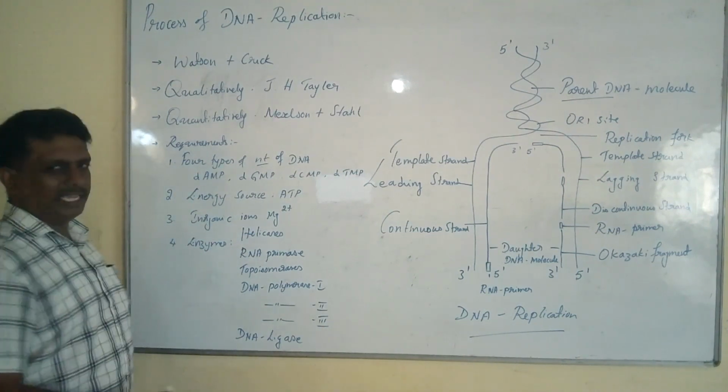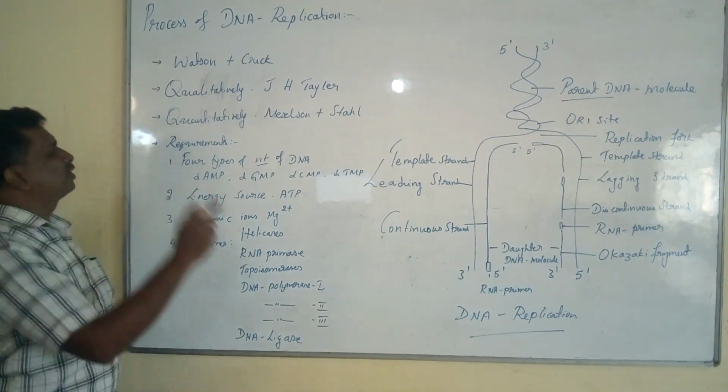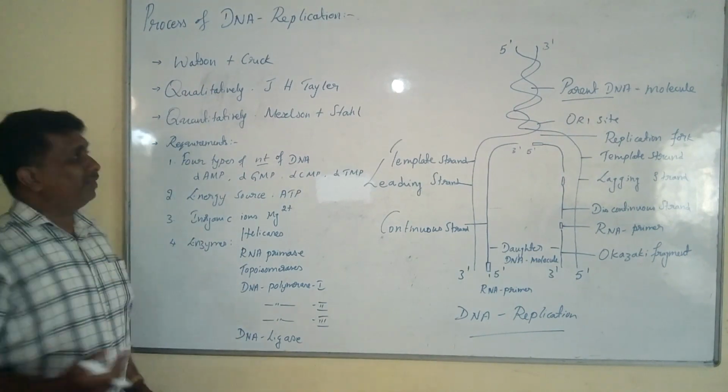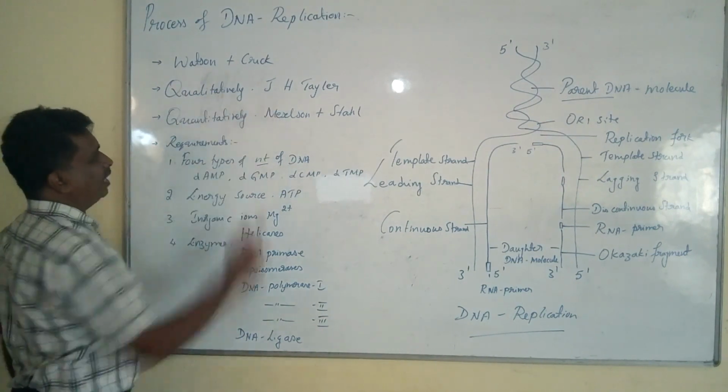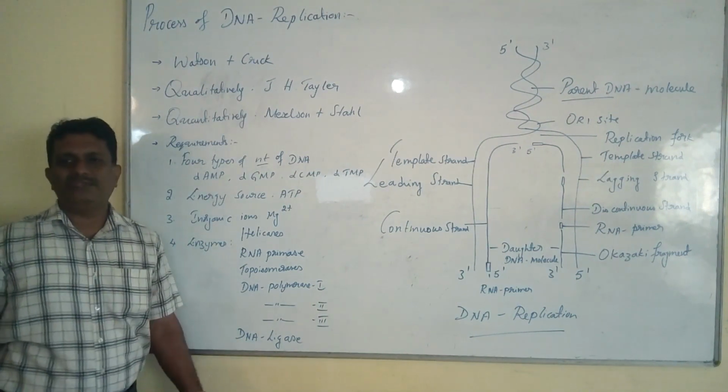In addition to this, the semi-conservative type of DNA replication was proposed by Watson and Crick. Qualitatively, it was demonstrated by J.H. Taylor in the year 1954.